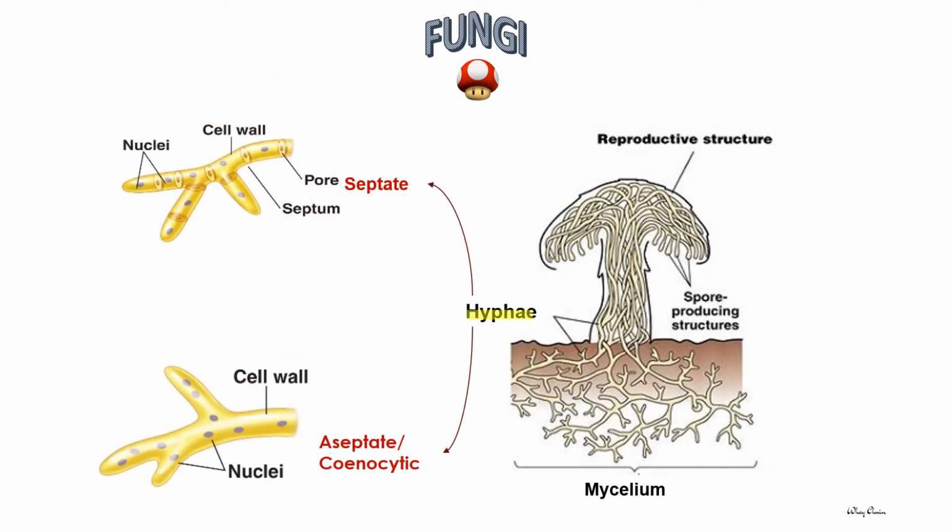Hyphae, or in singular hypha, can be divided into two types according to their structures. Septate hyphae have a structure called septum along the filament. The septum seems like a partition that separates the nuclei into different rooms. The second type is cenocytic hyphae or aseptate hyphae. It does not have a septum or partition to separate the nuclei.